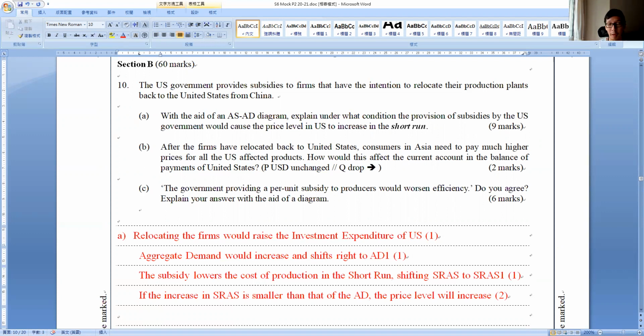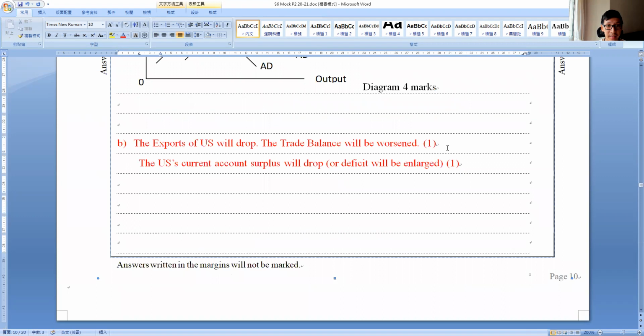Therefore, we know the total expenditure should decrease in terms of USD. Therefore, the current account should become worse. Shouldn't it have worsened? Right? Therefore, the answer is like this: would drop. Trade balance would be worsened. Therefore, current account would drop. Now, some of you, I see some of you, you say it is uncertain, right? Because you see, you guys are saying price increases, but Q decreases. Therefore, uncertain. Now, this time I also give you marks, right?